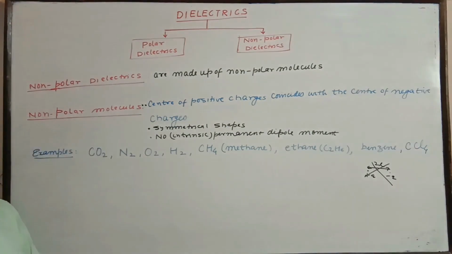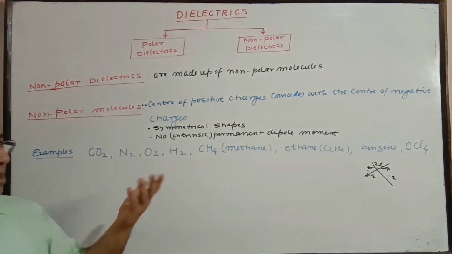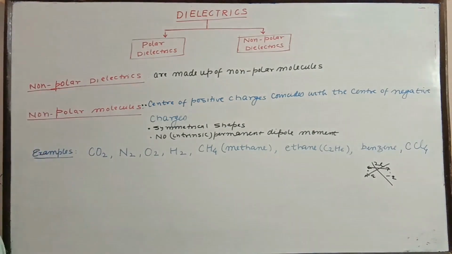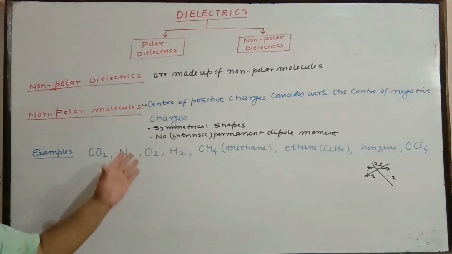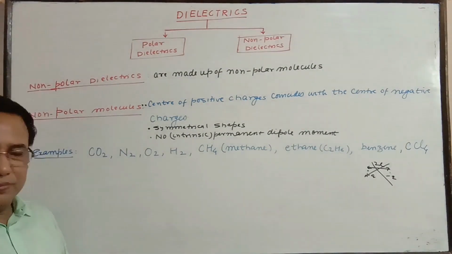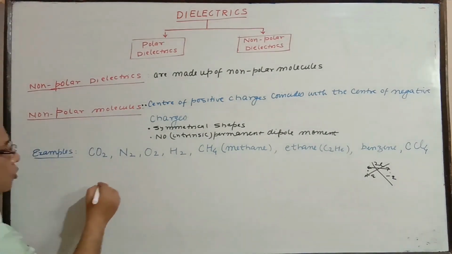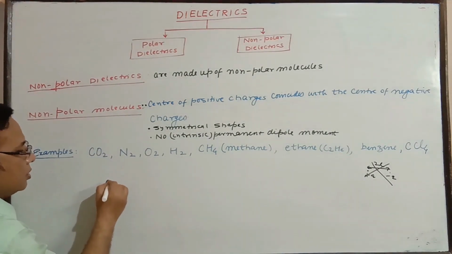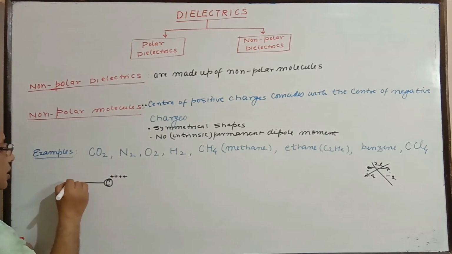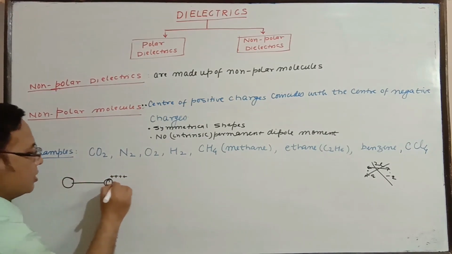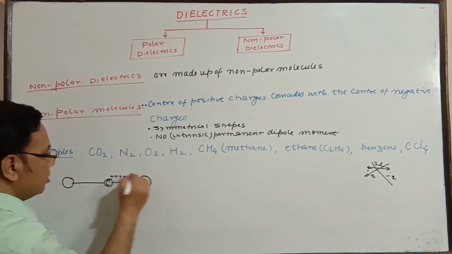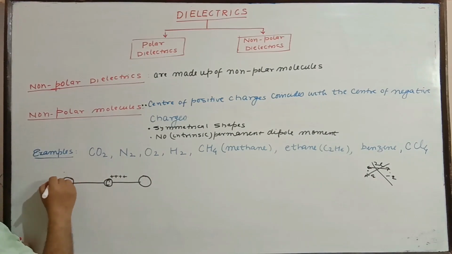Now the examples are given: CO2, N2, SO2, H2, CH4, ethane, benzene, carbon tetrachloride. Let us try to see one of the examples, CO2, the first one. So this is C here, 1, 2, 3, 4. Oxygen is a little bit larger. So this is O.